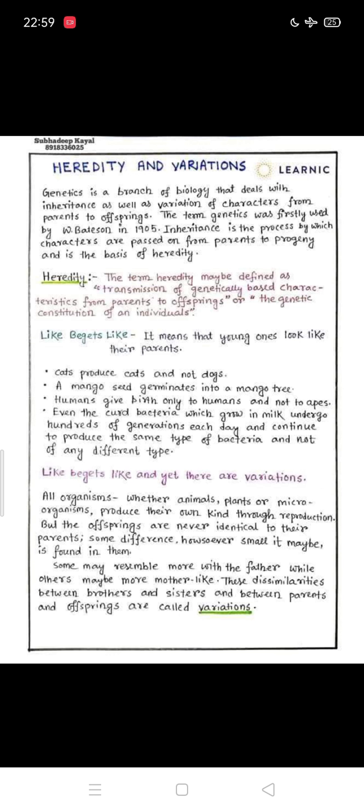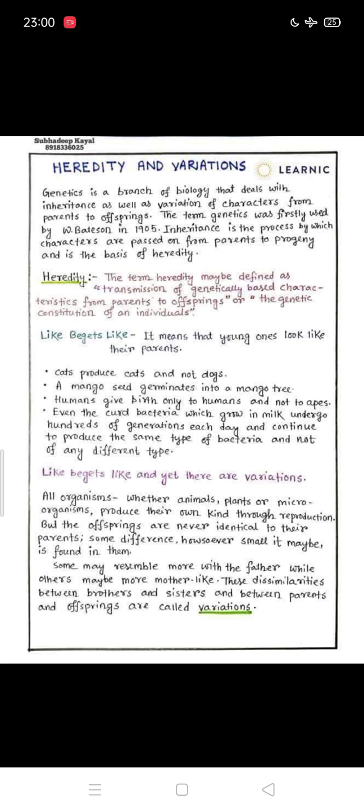Now let's make the difference between heredity and variations. We can say that genetics is the branch of biology that deals with inheritance as well as variations. What are variations? Variations are the differences of characters from parents to offspring. These variations are the source of genetic diversity. So genetics also deals with genetic diversity and how genetic diversity comes about. Genetic diversity is usually the result of the variation of characters from the parents to the offspring.